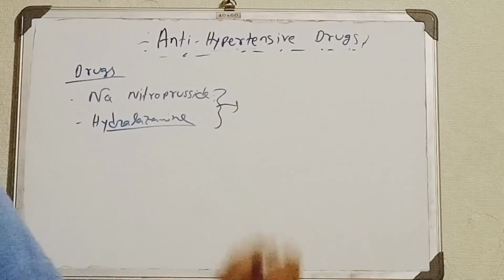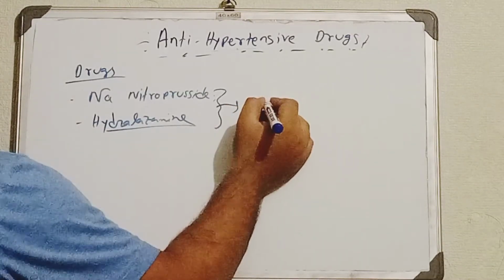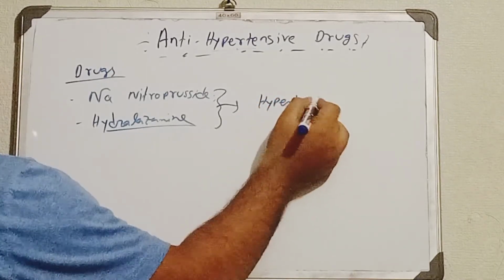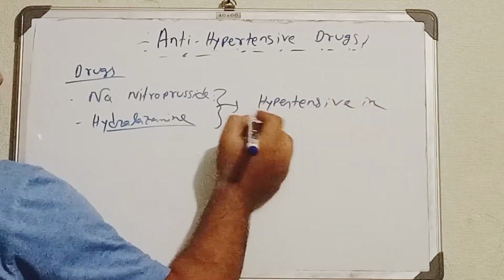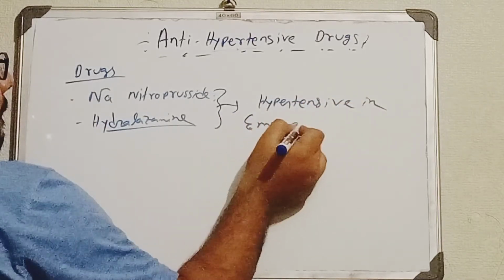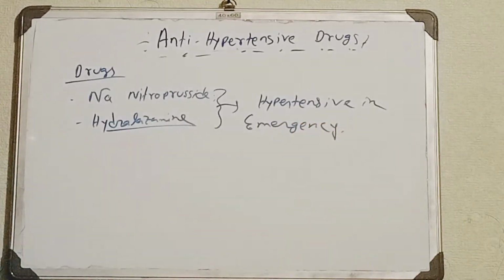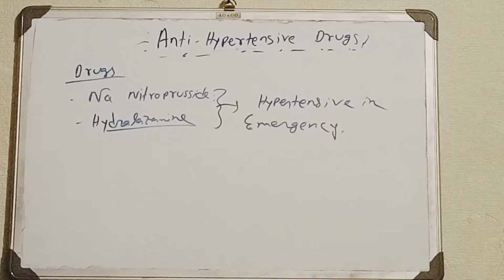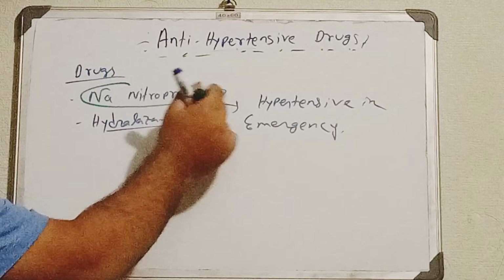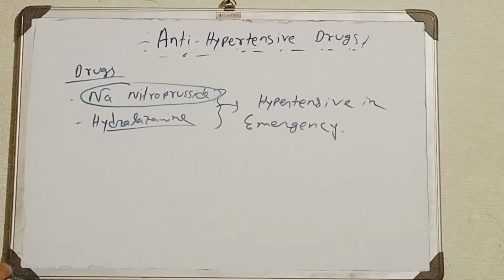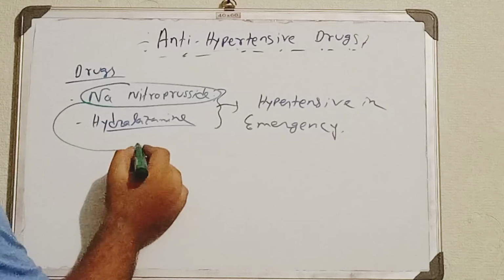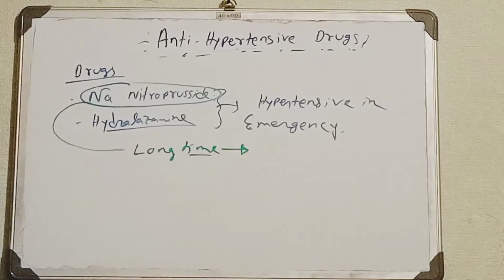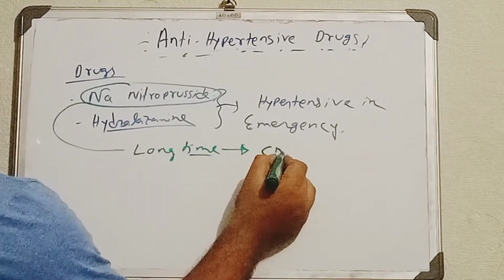That's why these two types of drugs are called hypertensive emergency drugs. These two types of drugs can be used in emergency. Now the main problem with sodium nitroprusside is that if any patients are taking the sodium nitroprusside for a long period, then it will cause cyanide poisoning.